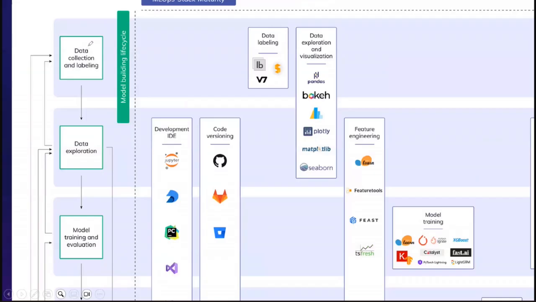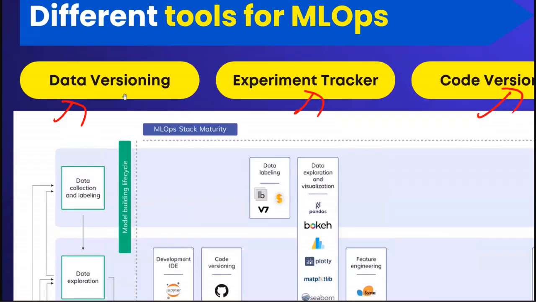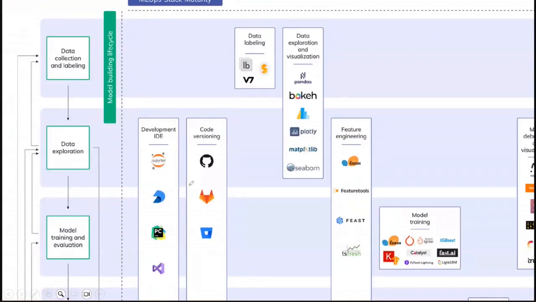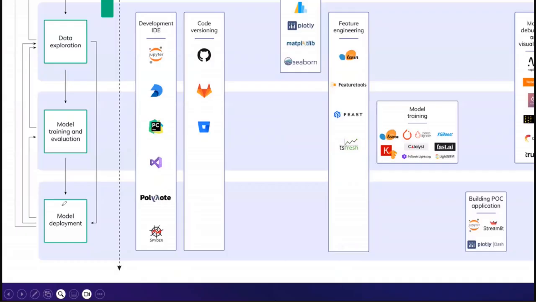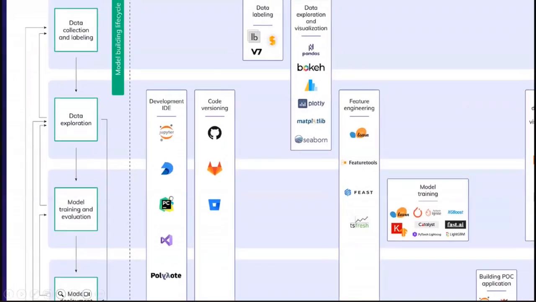The first step in the workflow is data collection and labeling. First we collect the data, then we do data exploration, which is nothing but cleaning the data. Then we use the clean data to build a machine learning model. Once we have a model, we focus on deploying it to production. That's the final step in the workflow.